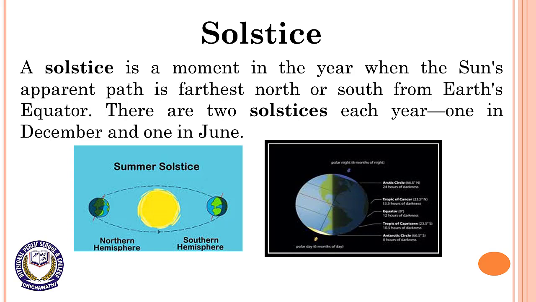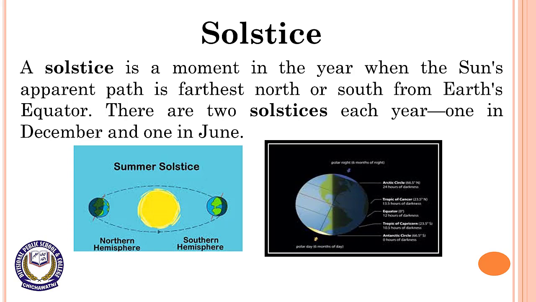and the sun's rays are directly overhead at the Tropic of Cancer. The December solstice marks the start of winter. At this point, the South Pole is tilted closest to the sun and sun rays are directly overhead at the Tropic of Capricorn. In the southern hemisphere, the seasons are reversed. These 2 days are called solstices of the year.